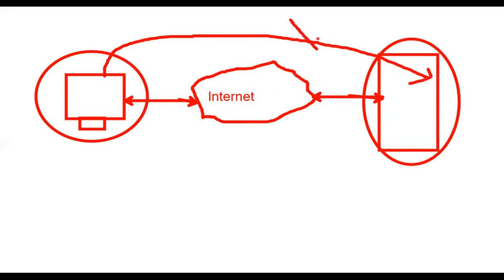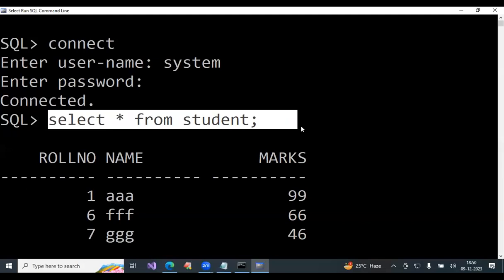It is not possible. If you want to implement like this, we require Java. Client can be anywhere in the world, database can be anywhere in the world, and this client can communicate with that database. That is possible with Java. That is the purpose of Java. If this alone were possible, we wouldn't require JDBC. This is only one user interface they provided to communicate with the database.